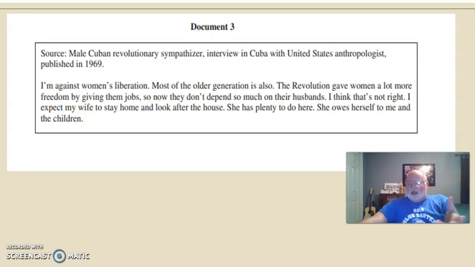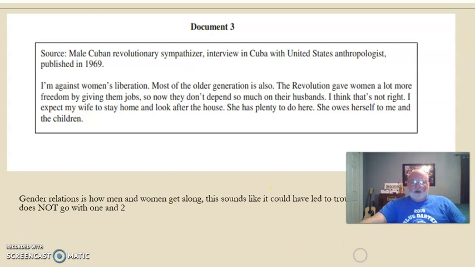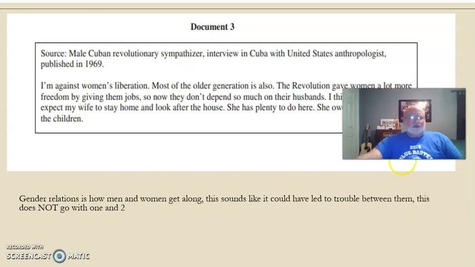this I think is a gender relations one. I think what this is saying here is that it probably made men and women not get along as well, or it may have hurt men's feelings that women did not depend on them so much. So anyway, I'm going to throw this into the category of gender relations. So in your notes, just write gender relations and then put, say, trouble question mark. And it does not go with, it says here 1 and 2, but it does not go with document 2. Document 2 said this made women's lives better. This one seems to say that men and women did not get along after this happened as well.